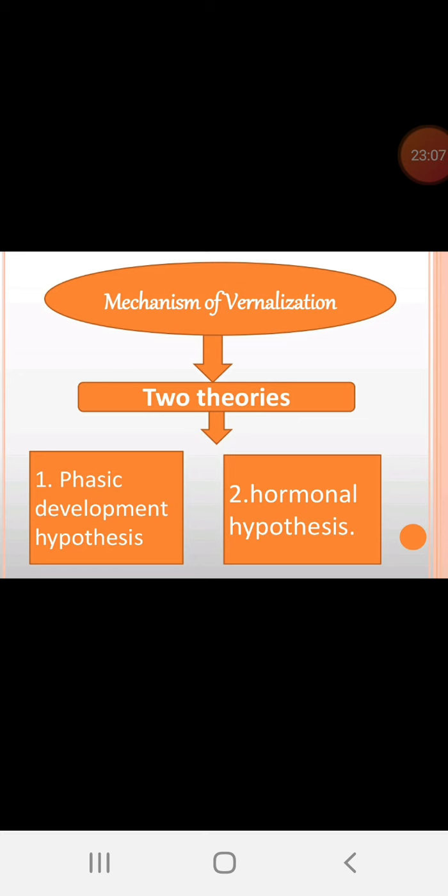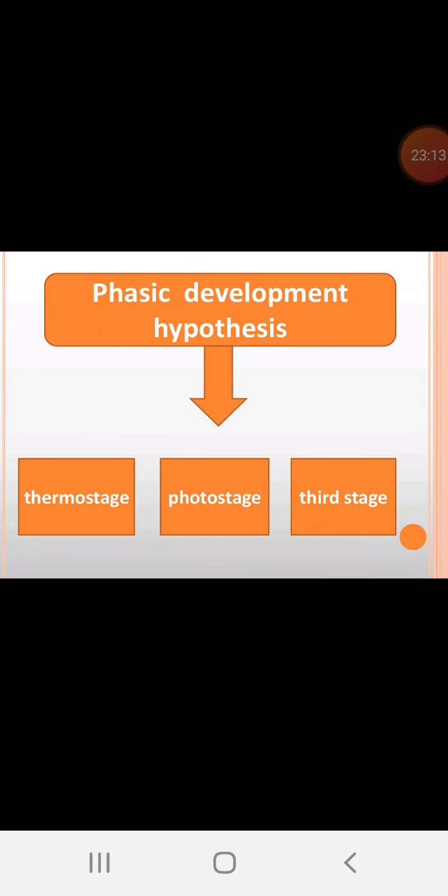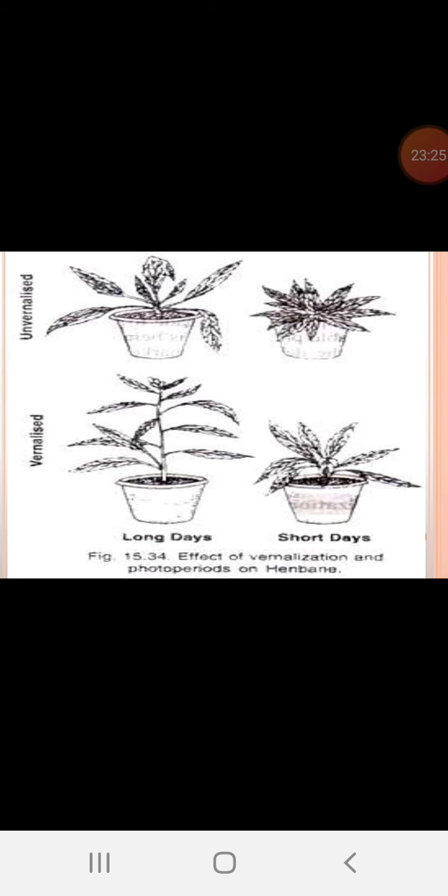For the mechanism of vernalization, two theories are there: the phasic development hypothesis and the hormonal hypothesis. Phasic development hypothesis: thermostage, photostage, third stage. Temperature and light are both necessary for flowering. See here, vernalized and unvernalized, long days, short days. We can convert, as I said, long day to short day, short day to long day. The effect of vernalization and photoperiod works only in certain plants, not in all plants.